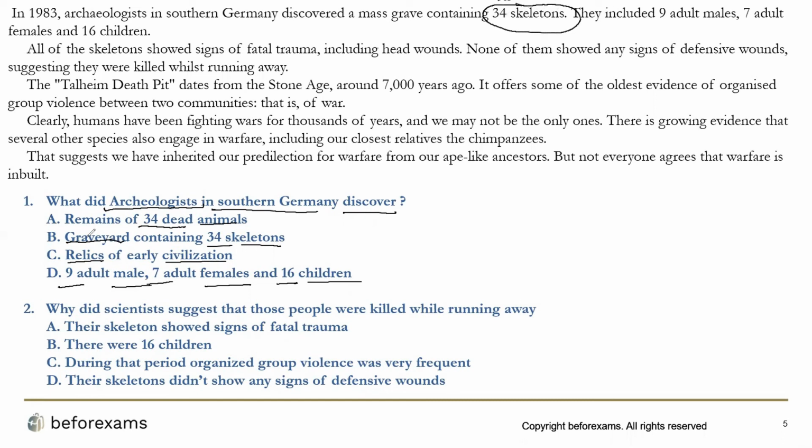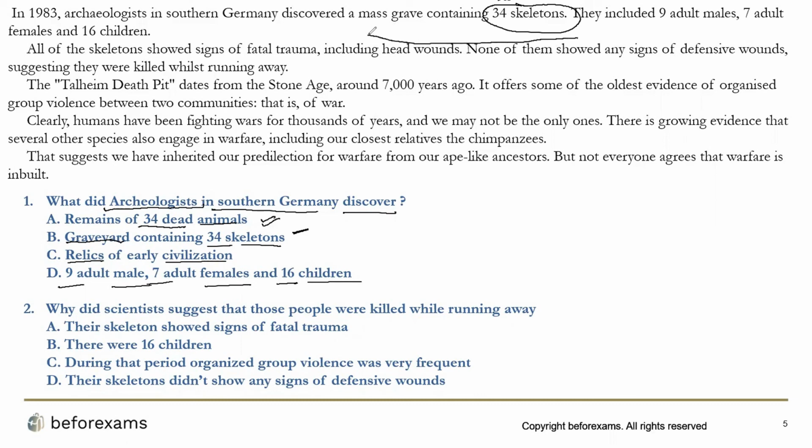Now look at the options. Remains of 34 dead animals, okay, this could be the answer. Graveyard containing 34 skeletons. Now they have specifically talked about skeletons, and the text says a grave containing 34 skeletons.